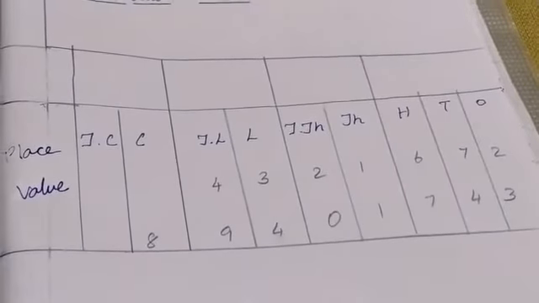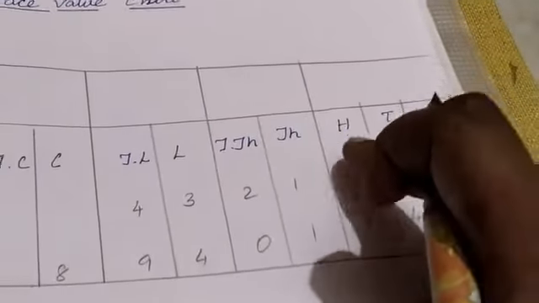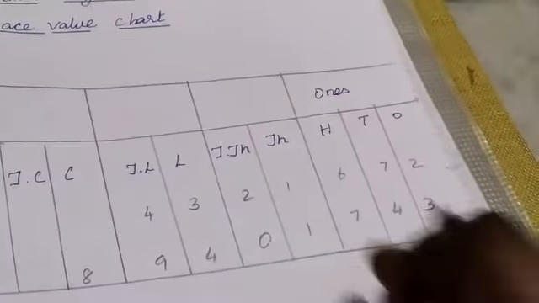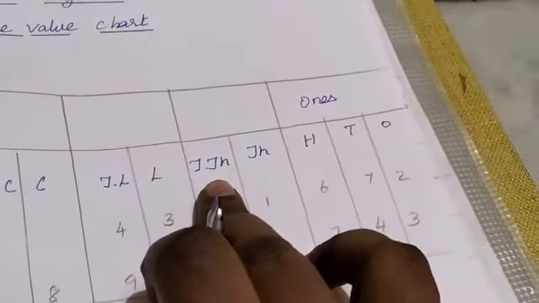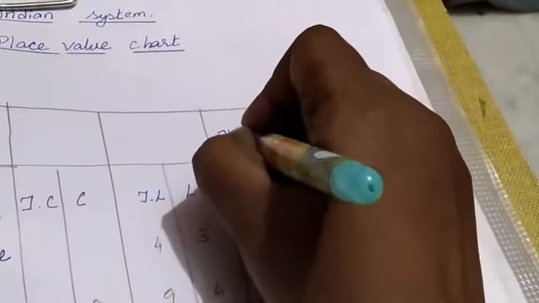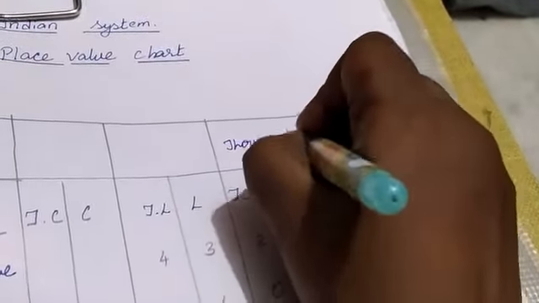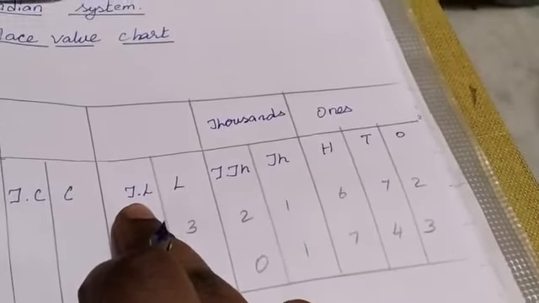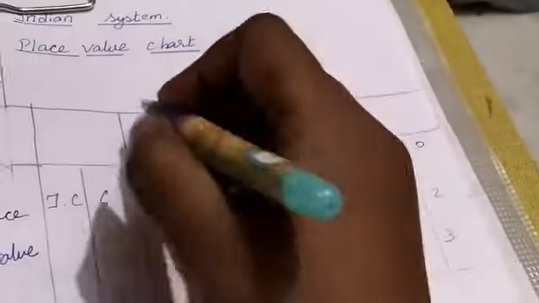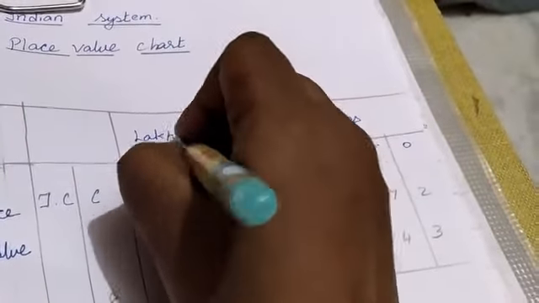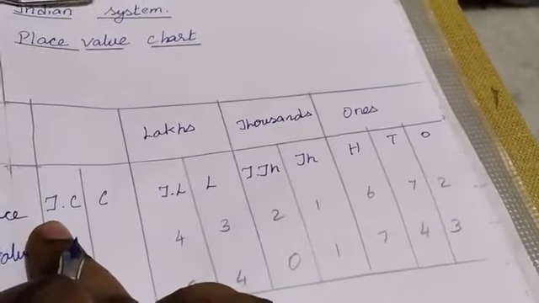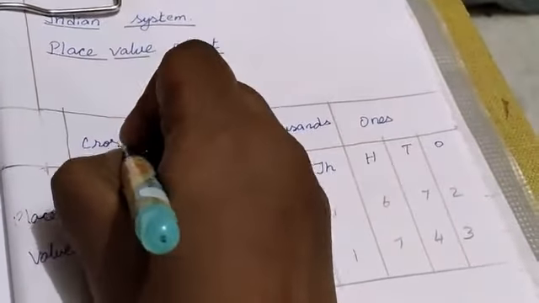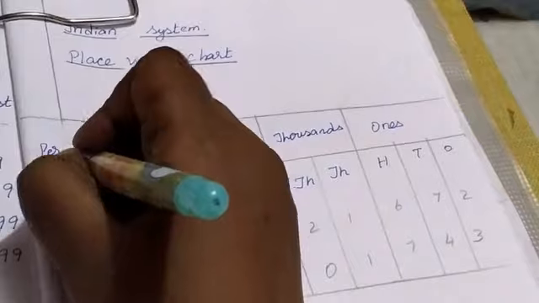To put the comma, you want to know the periods. Ones, tens, hundreds come under the ones period. Next, thousands and ten thousands come under the thousands period. Here, lakhs and ten lakhs come under which period? Lakhs period. Here, crore and ten crore come under which period? It's the crores period. These all are periods.